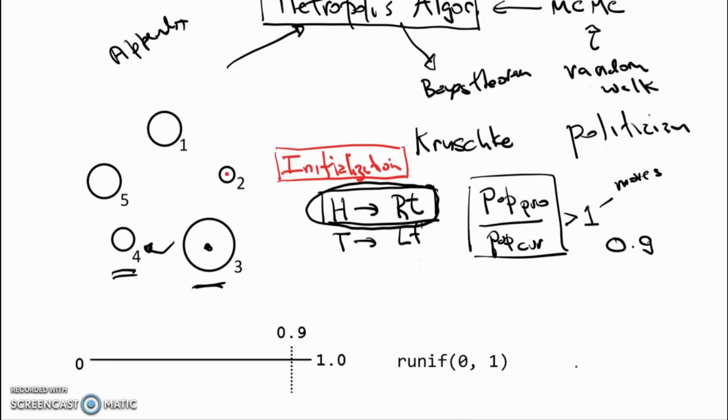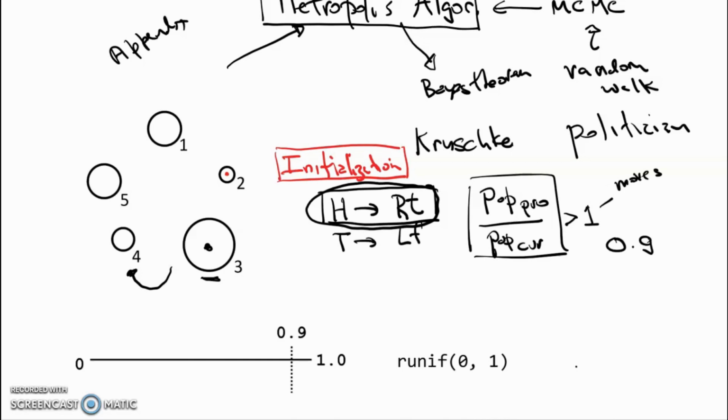The way the Metropolis algorithm works is that the politician should have a 90% chance of accepting the proposed island and moving to Island 4, while rejecting the proposed island and remaining on the current island should occur with a probability of 0.1.